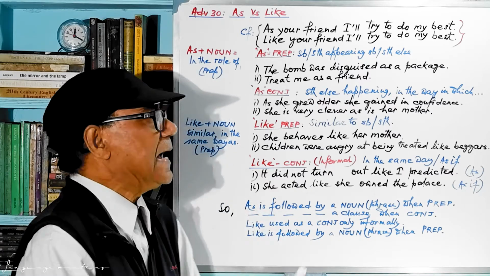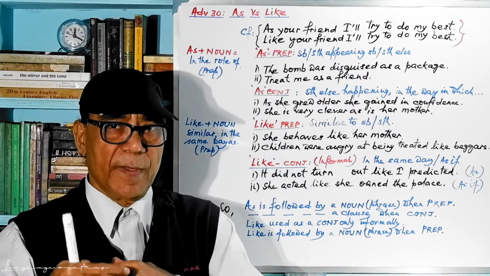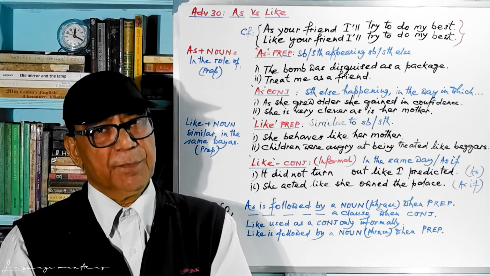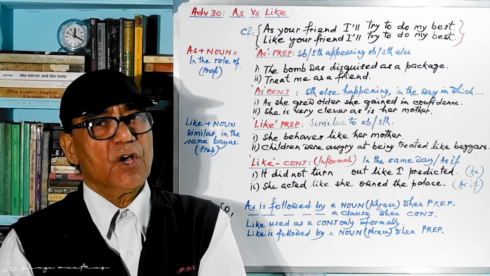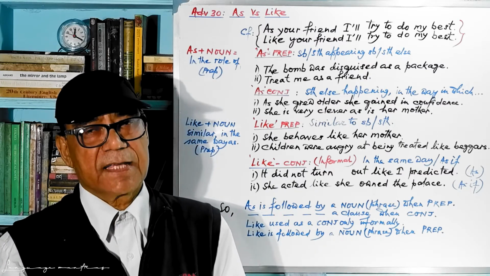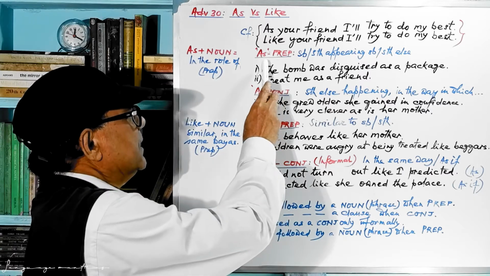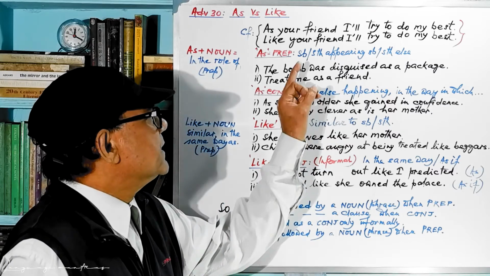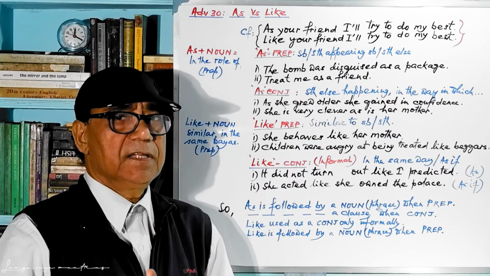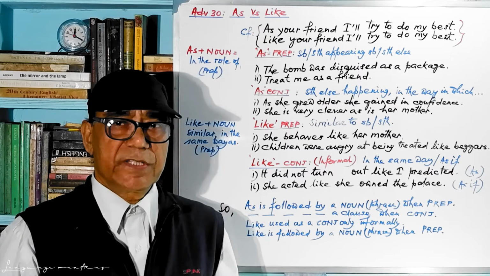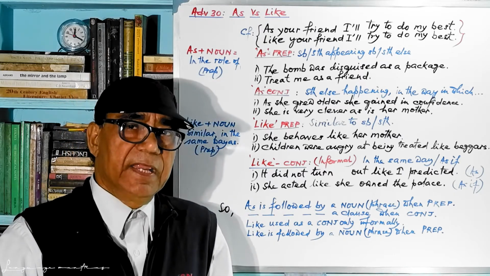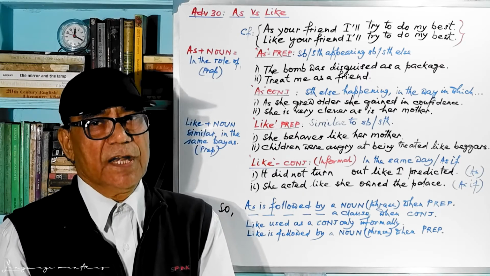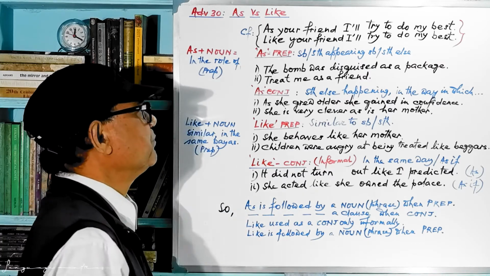So let's begin with "as": the prepositional use of "as" and the conjunctional use of "as." Then again, the prepositional use of "like" and the conjunctional use of "like." As a preposition, "as" means something appearing as something else, or somebody appearing as somebody else, or in the role of something like this. Let's see two sentences, it will be clear.